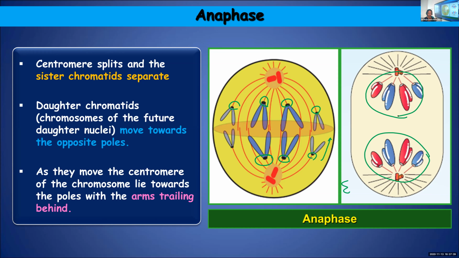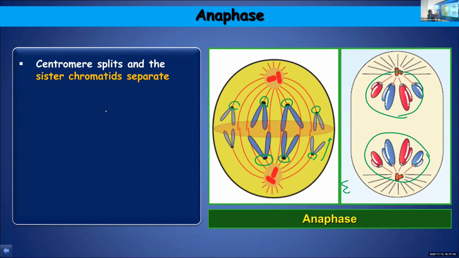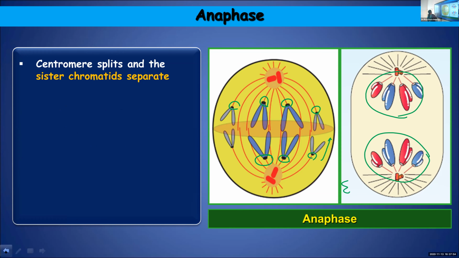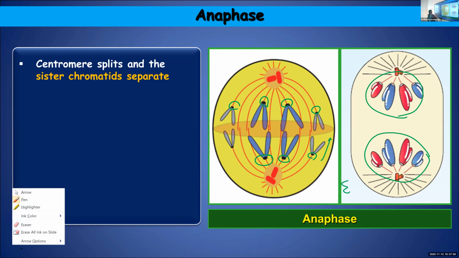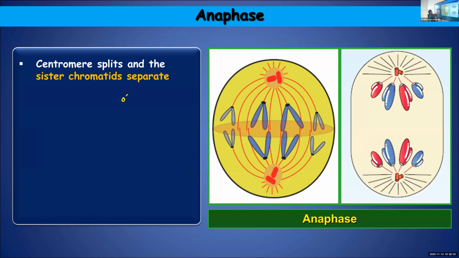But once metaphase is completed, what will happen? The centromere. So I'll just draw it again over here. Imagine these are the centrioles and the spindle fibers are produced.